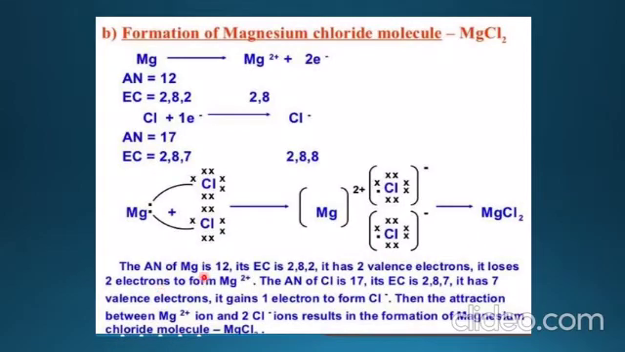Magnesium has atomic number 12, electronic configuration 2,8,2, valence electrons 2, and it loses 2 electrons forming the magnesium ion. Chlorine has atomic number 17, configuration 2,8,7, with 7 valence electrons, and it gains 1 electron to form the chloride ion. So we require 2 chloride ions for gaining 2 electrons. As a result, the compound formed will be MgCl2.